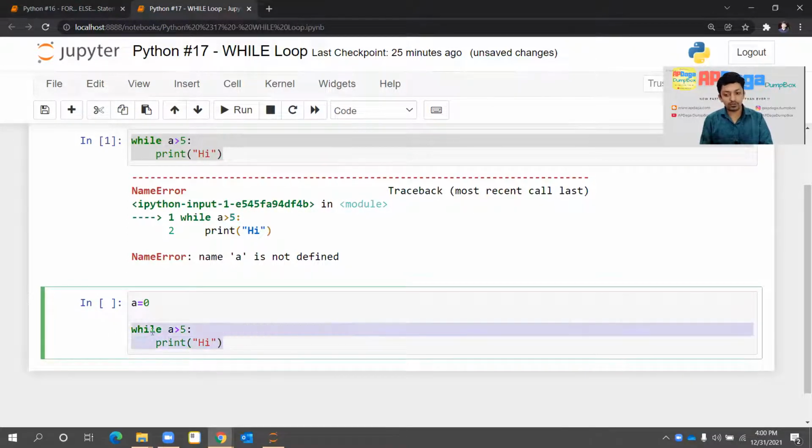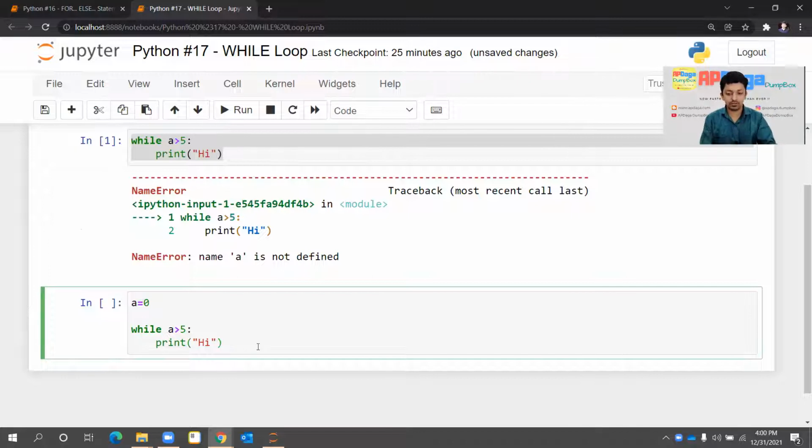How a while loop works is, while, then there will be a condition, then you will write a colon, and from the next line onwards you will write the lines you want to execute if this condition is true. If this condition is not true, it will skip whatever you have written in the while. Till the point this condition is true, whatever is written within the while statement will get executed again and again and again. As soon as this condition becomes false, we will come out of the while loop, and whatever is written below the while loop, the execution will continue.